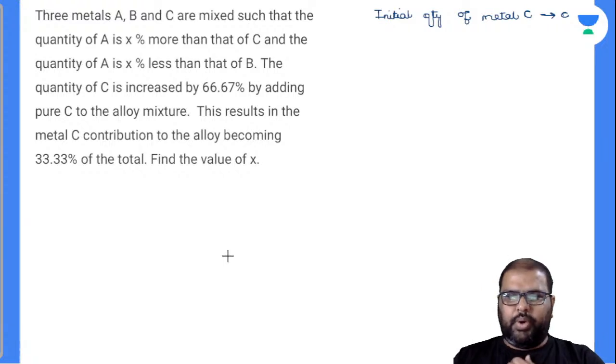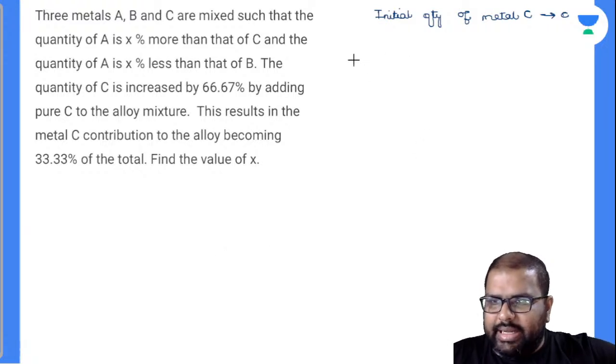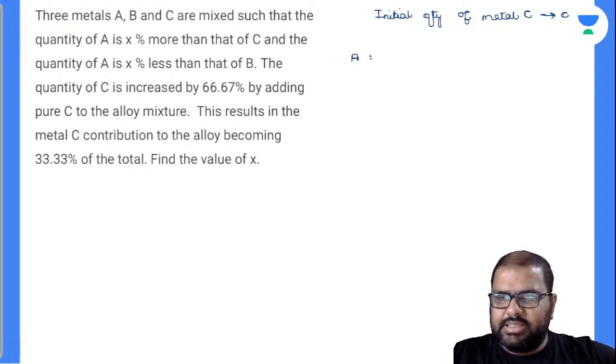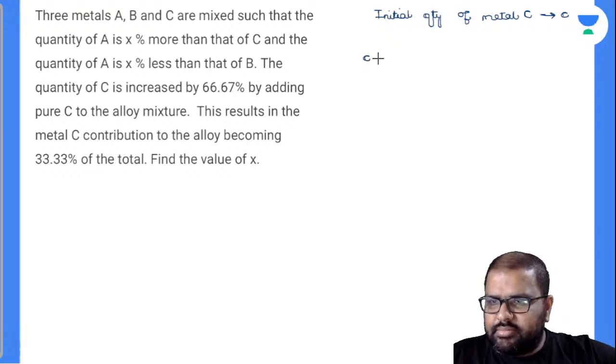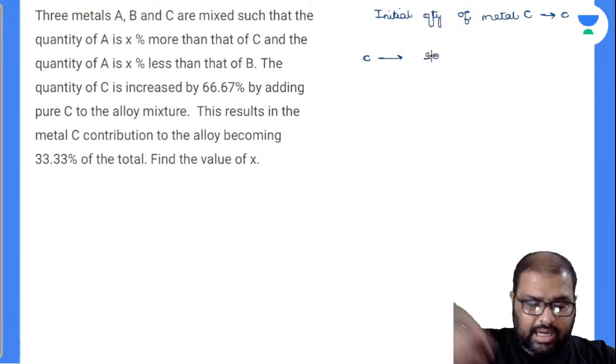Chalo. What is the point given there? Quantity of metal A is x percentage more than that of C. X percentage more than C means, if C is 100%, then A will be 100 plus x.